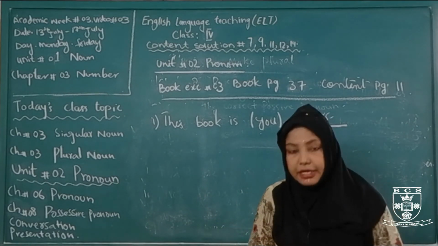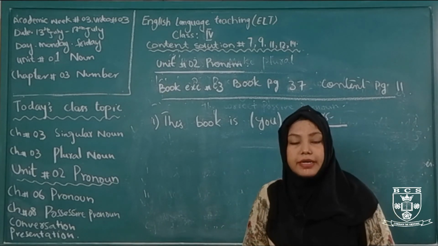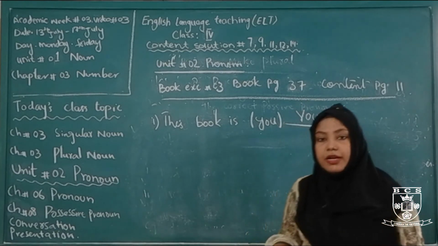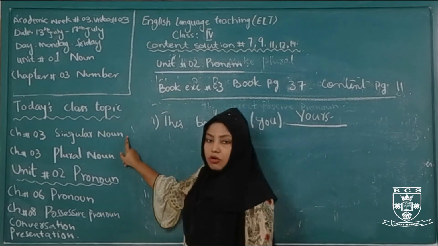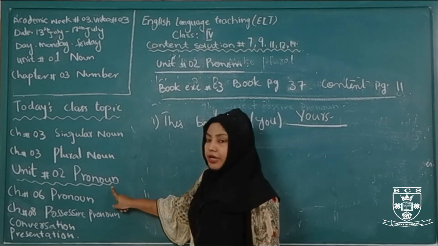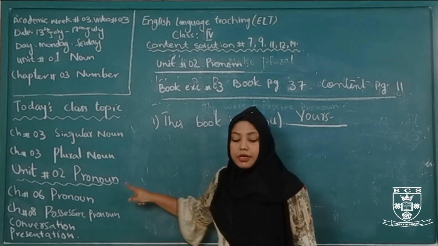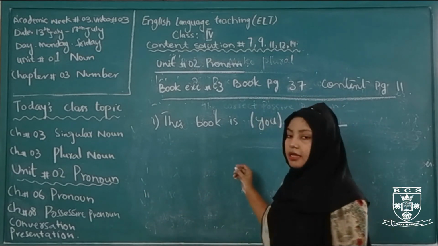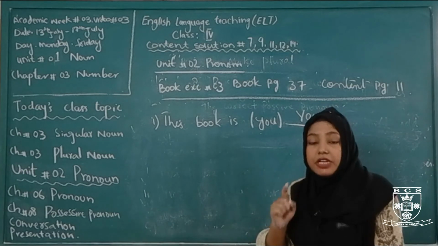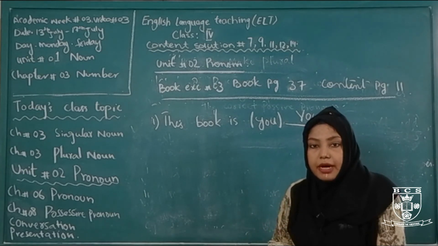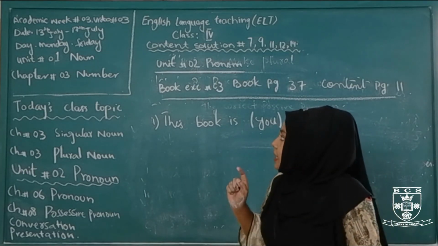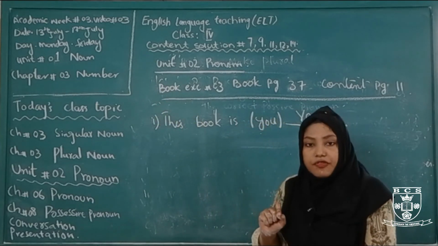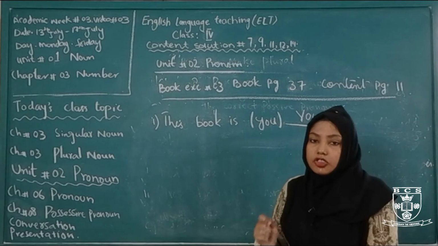Here we are completing the work of week number 3, Monday, Tuesday and Wednesday of our grammar portion. What we learned today: singular noun, plural noun, pronoun and possessive pronoun. Now note down your homework regarding this topic. Take out your diary and write today's date. Week number is 3 and the date is 13 to 17 July, Monday to Friday, and the month is July.